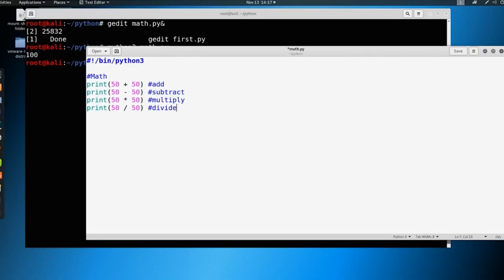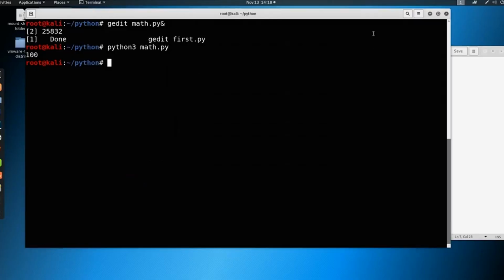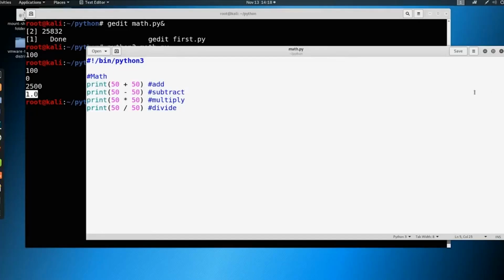So I'm going to give you a chance to catch up here. I typed that very fast. I also have notes that I'm looking at, so a little bit of unfair advantage. But when we save this and we run it, we're expecting everything to interpret just the way it did. So you see 100, 0, 2500, and then this 1.0, which we'll get into in just a little bit as to why it's coming out in a 1.0 format.